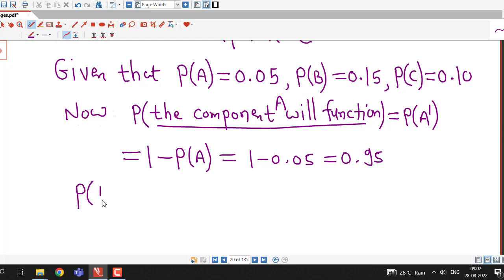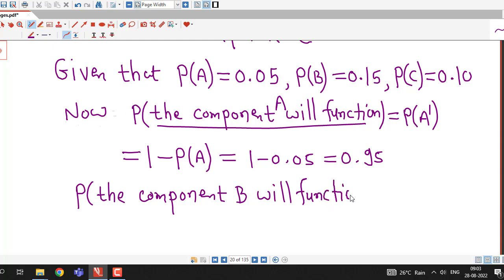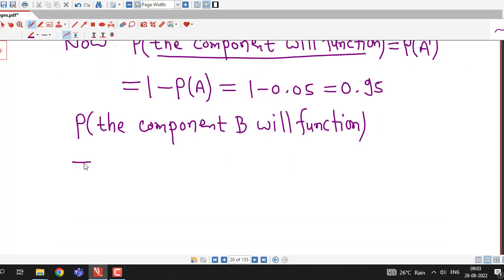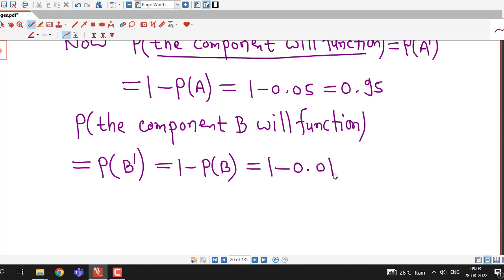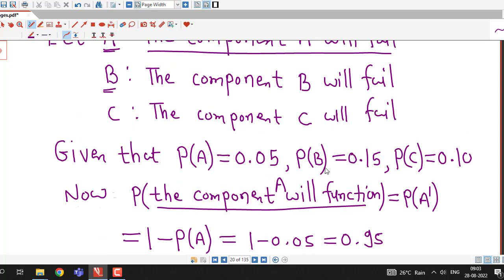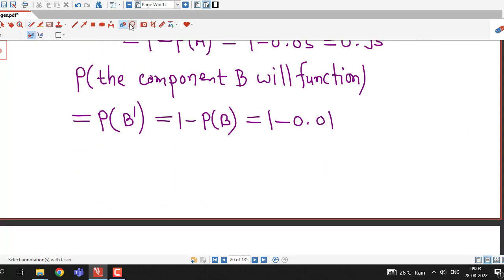Similarly, the probability that component B will function is the complementary event of component B will fail, that is probability of B dash, and that is equal to 1 minus probability of B. Probability of B is given as 0.15, so 1 minus 0.15 is 0.85.